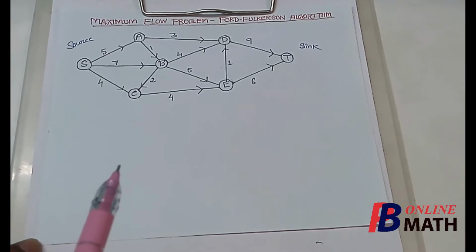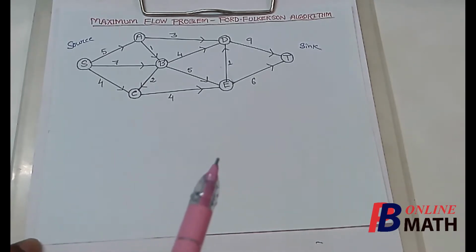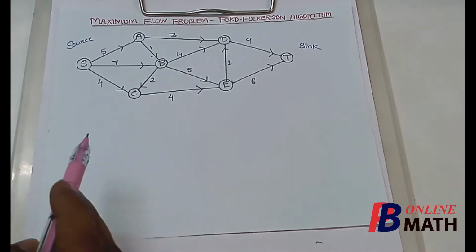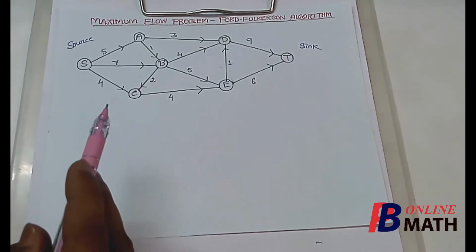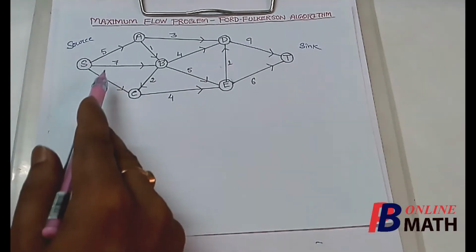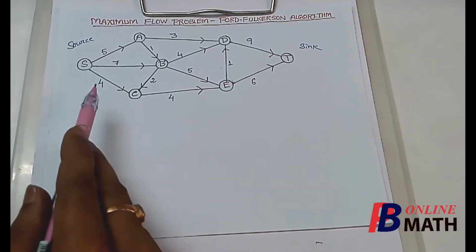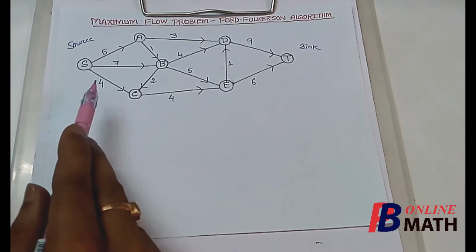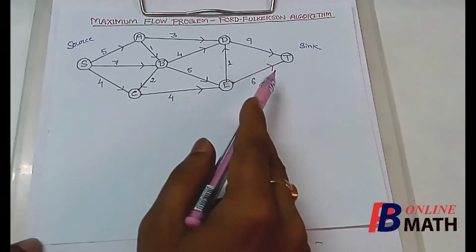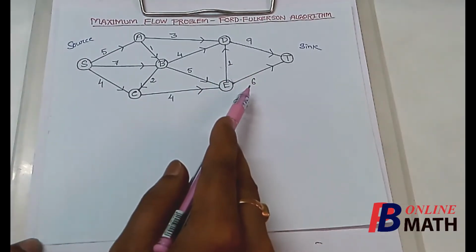One thing to note is that we can easily find the upper limit of this flow from this network. Here we find that the maximum amount of fluid that can be sent from S is 5 plus 7 plus 4, which is 16. So 16 is the maximum amount of flow that is possible from S. Here we find 9 plus 6, which is 15.